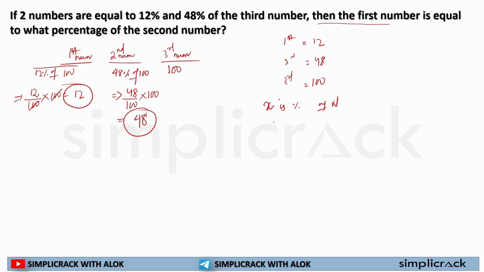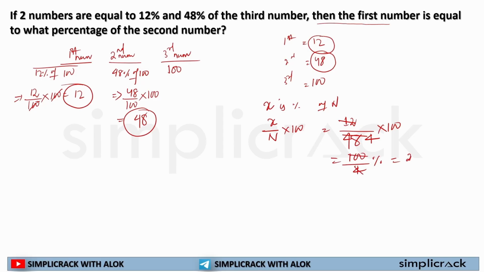We use x by n multiply by 100. So here x is 12, because the first number is what percentage of the second number, divided by n, that is 48, multiply by 100. So if I solve it, I'll get 100 by 4 percentage. If I solve it, I'll get 400 divided by 4, which is equal to 25. So it is 25%. It is 25% of the second number. I hope this is clear to each and every one of you.